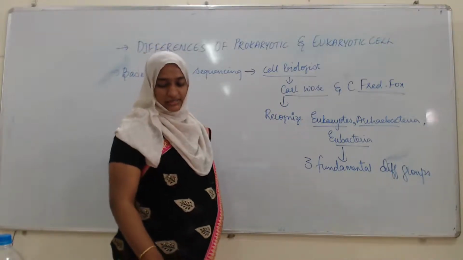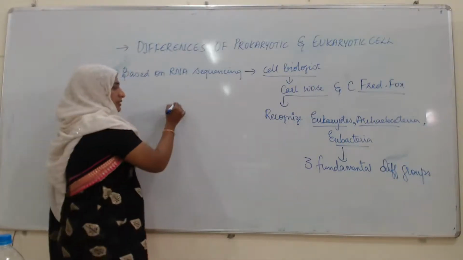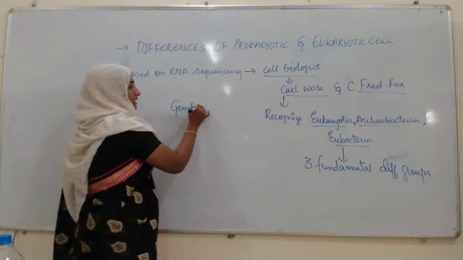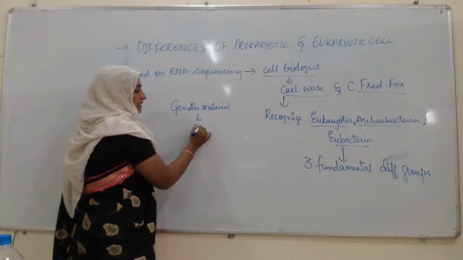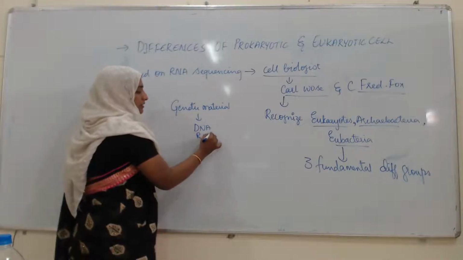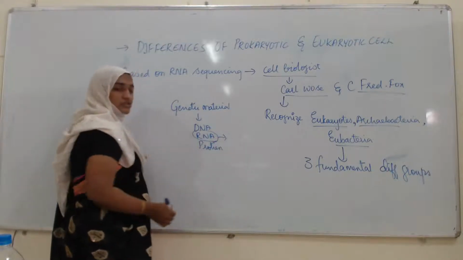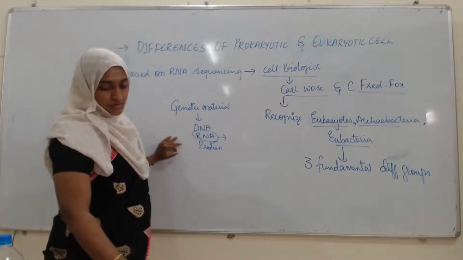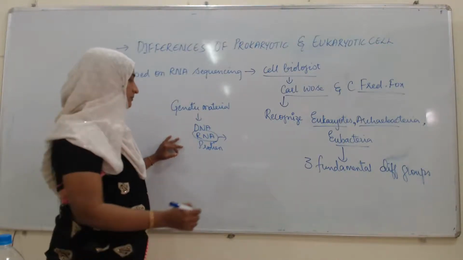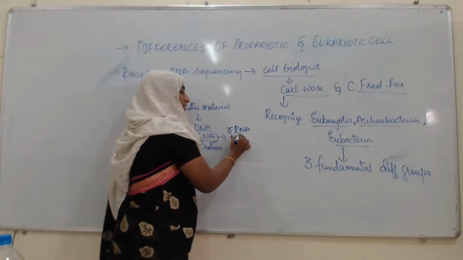In addition to the characteristics of their RNA, there will be the presence of genetic material, and that genetic material consists of DNA, RNA and proteins. Here RNA is further divided into rRNA, tRNA and mRNA.